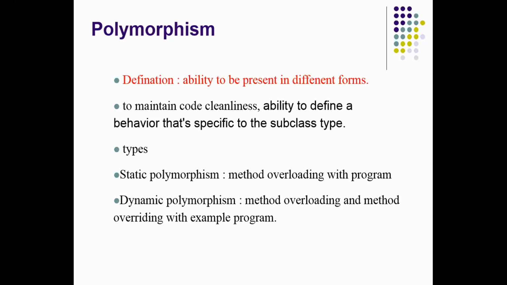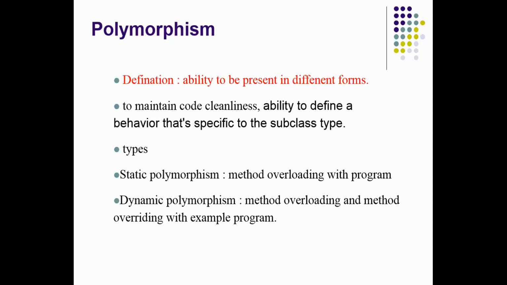What is the difference between method overloading and method overriding? Method overloading we do for code cleanliness. For example, take the valueOf method in Java.